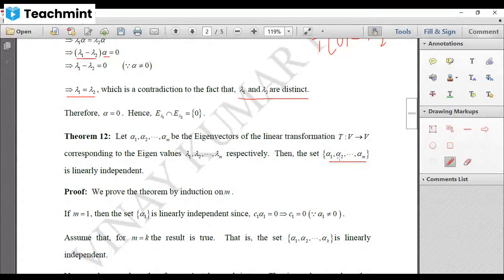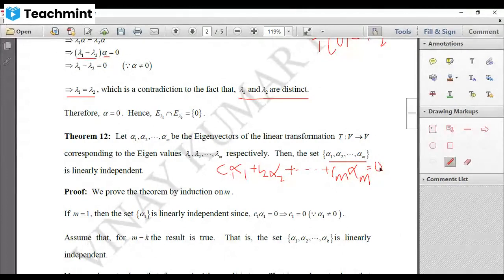When will you say this set is linearly independent? See, you have to write the linear combination of this, that is C1 alpha 1 plus C2 alpha 2, etc. up to Cm alpha m. And you have to assume that this is equal to 0. Who has to assume this? We ourselves. We have to assume that this linear combination is 0. Right?